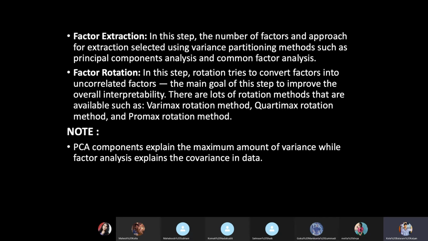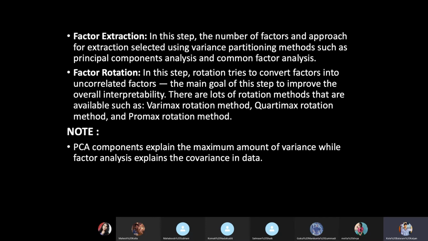in different variations, like a different set of iterations, comparing how the data needs to be considered and what if we transform the data. So all the iterations can be done in the factor rotation.